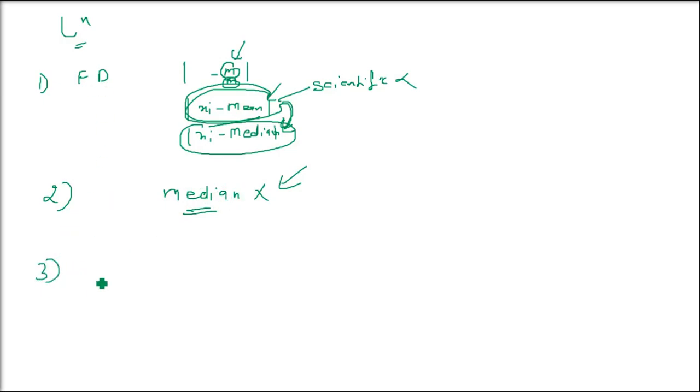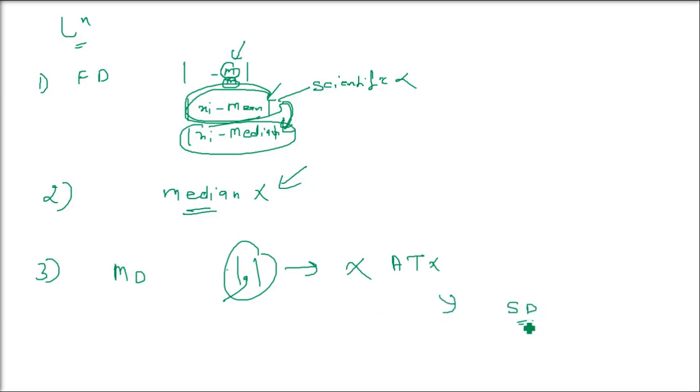The third problem with the mean deviation: in the computation of mean deviation, we use absolute values of our deviations. We always take the positive values. That is, it cannot be subjected to further algebraic treatment. These are certain problems. That is why we will go for variance and standard deviation. We'll talk about variance and standard deviation in the next discussion.